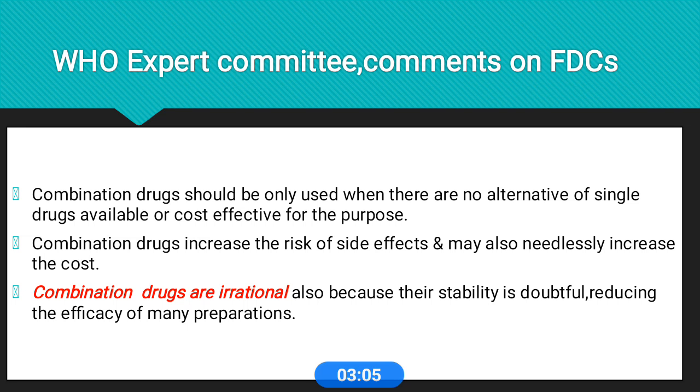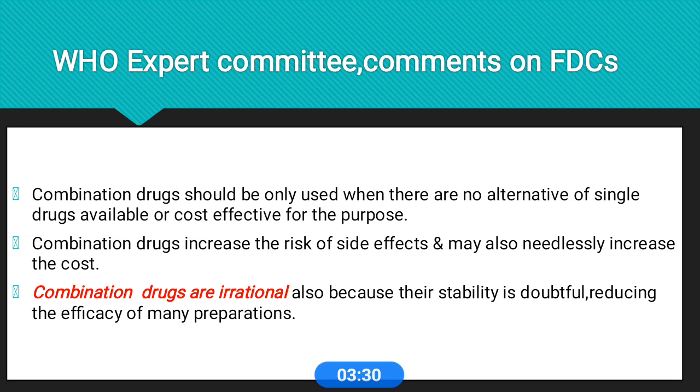These combination drugs usually increase the risk of side effects and may also needlessly increase the cost. Most of these combination drugs are irrational because their stability is doubtful and they reduce the efficacy of many preparations. These are the main comments of WHO on FDC.